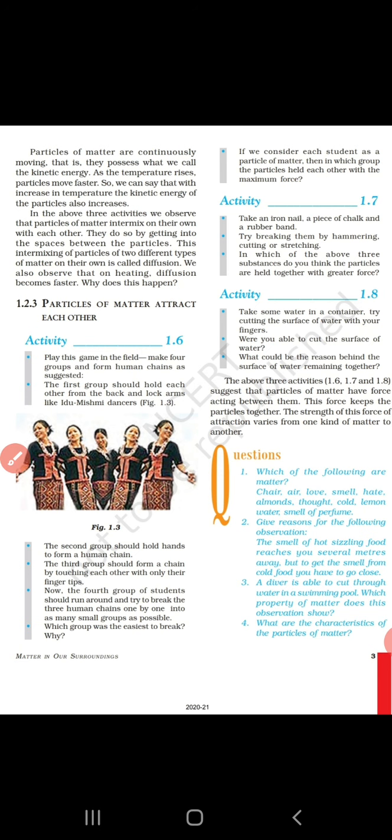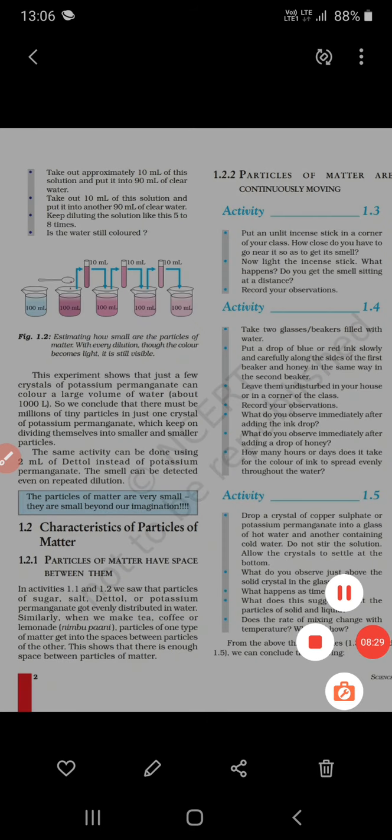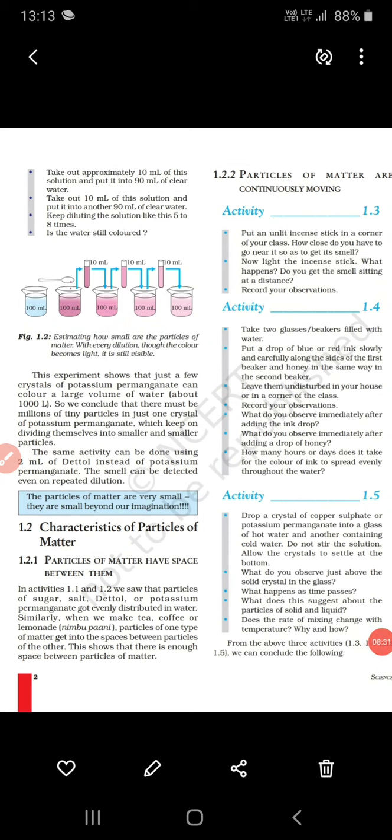We will discuss the explanation of all these characteristics in the next class. For now, you only have to remember these. There are 3 main characteristics of the particles of matter. The first characteristic is that particles of matter have space between them. So there are 3 important characteristics we have to learn, which we will discuss in the next class.